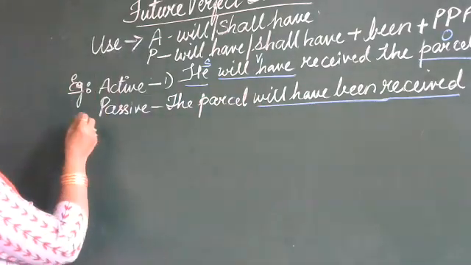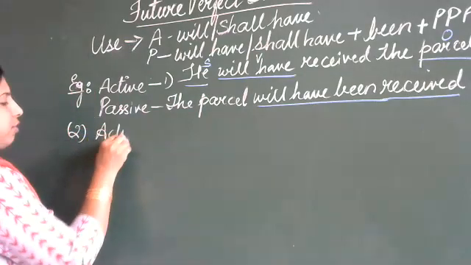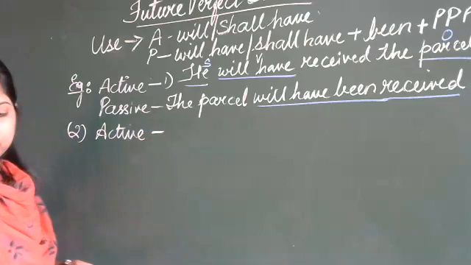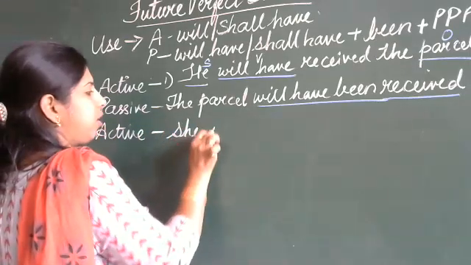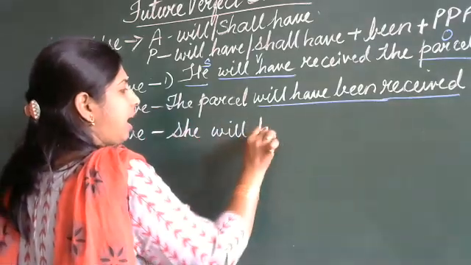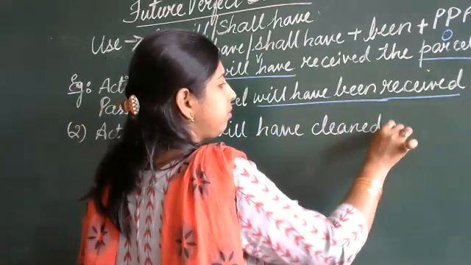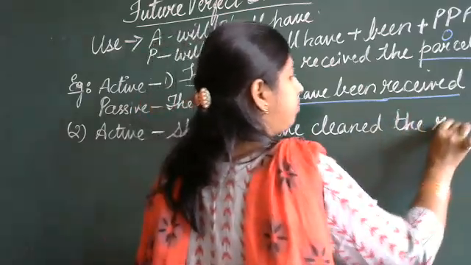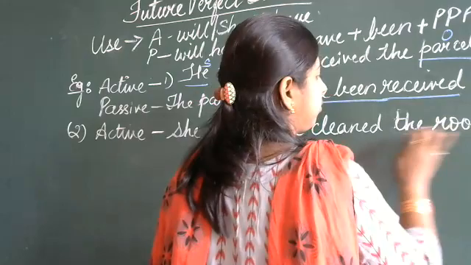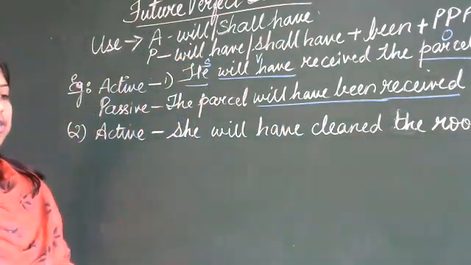The second one, this was the first. The second one I'll give you in active. She will have cleaned the room. Where is the subject here, children?